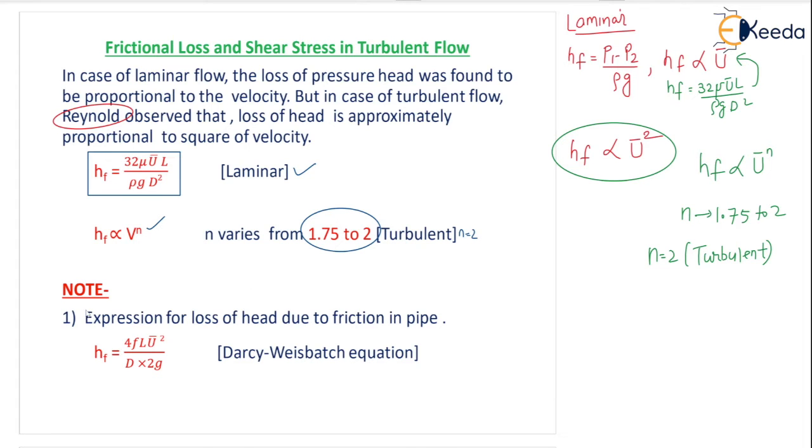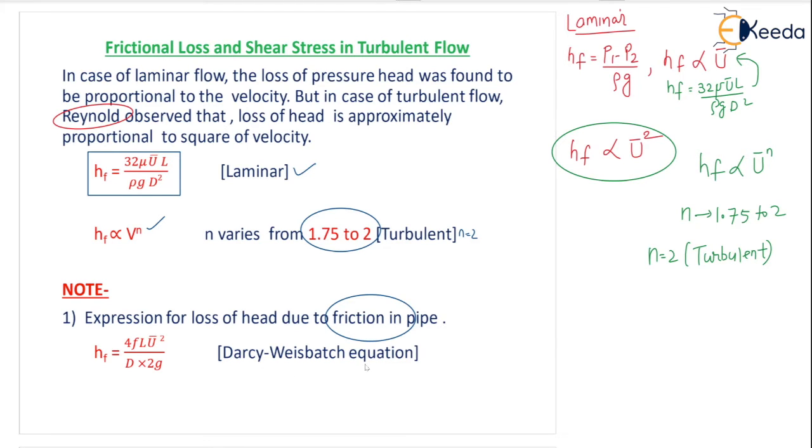Note: expression for loss of head due to friction in pipe. This equation was developed by scientists, and it is called the Darcy-Weisbach equation, correct?